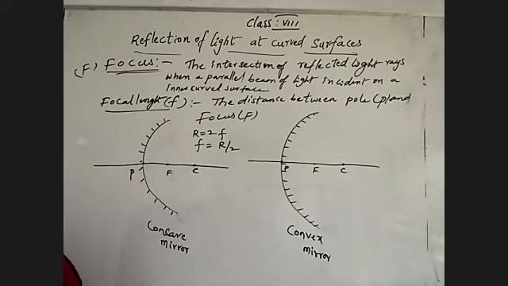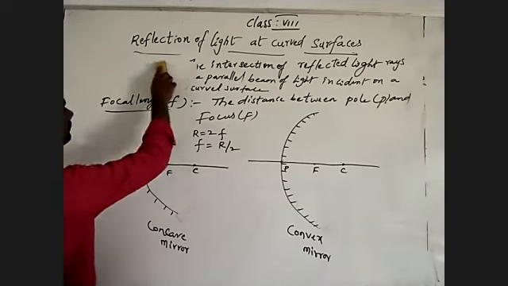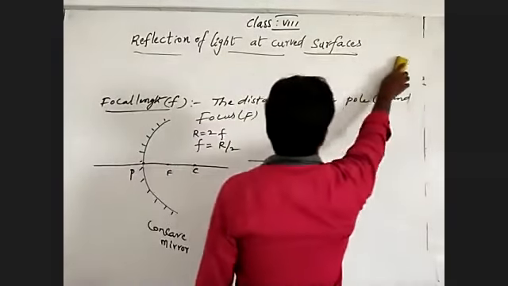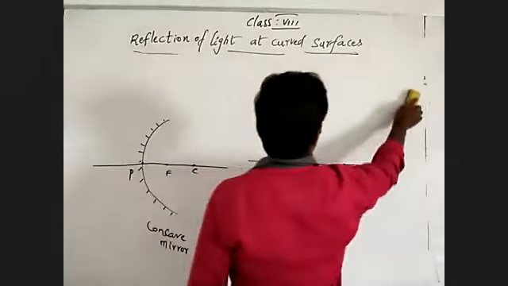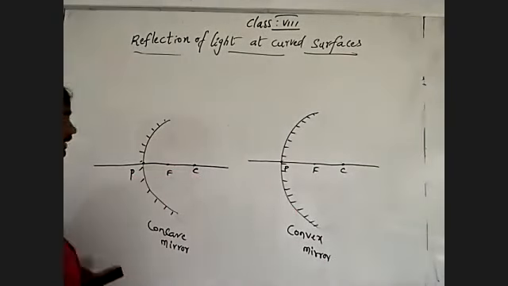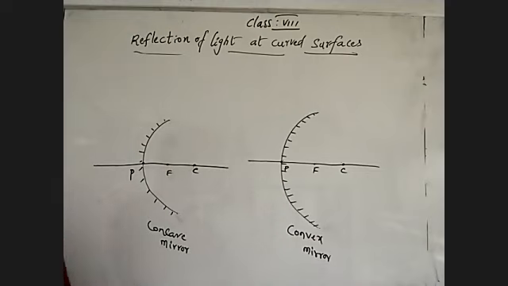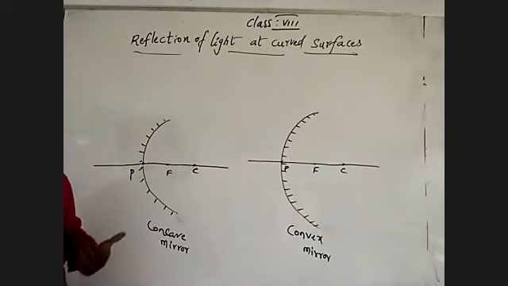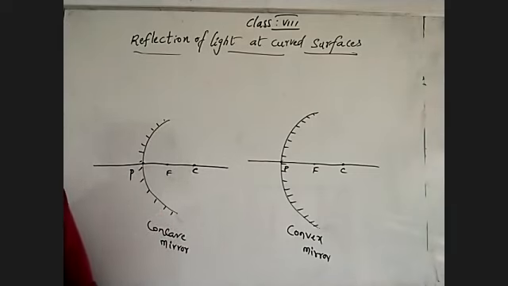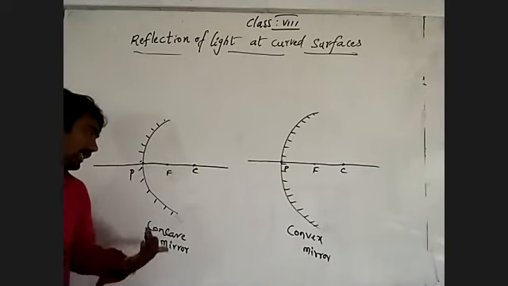So what did we learn today? Pole, center of curvature, radius of curvature, principal axis or main axis, focus, focal length, and the relation between radius of curvature and focal length. Understand?